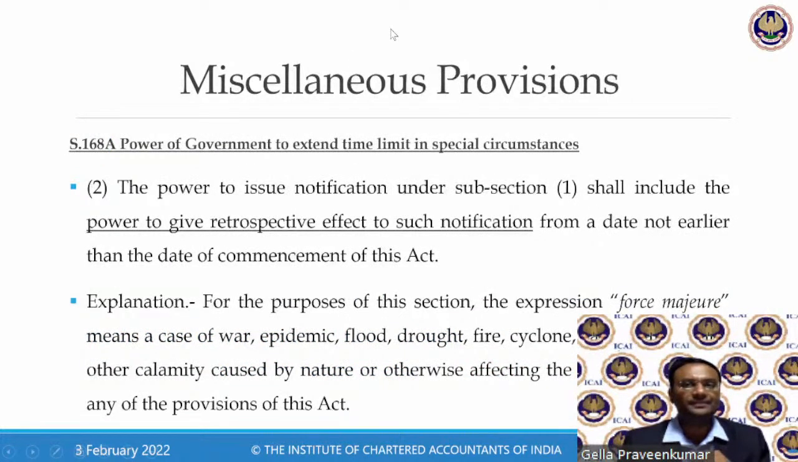What they have said, force majeure means a case of war, epidemic. Now, this is notified. Ministry of Health has declared COVID as an epidemic. Flood, drought, fire, cyclone, earthquake, or any other calamity caused by nature or otherwise. Now, COVID, they say it's a man-made disaster, affecting the implementation of any provisions of this Act. This is called force majeure.